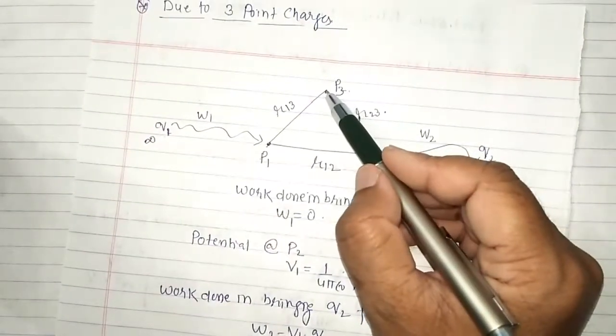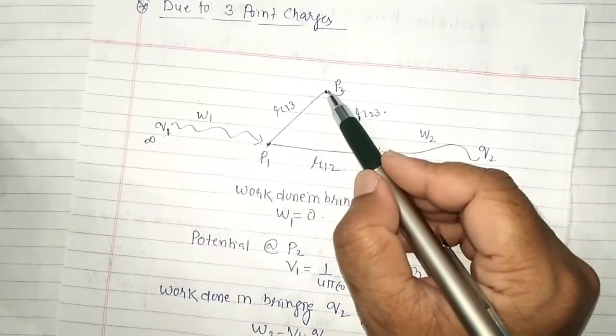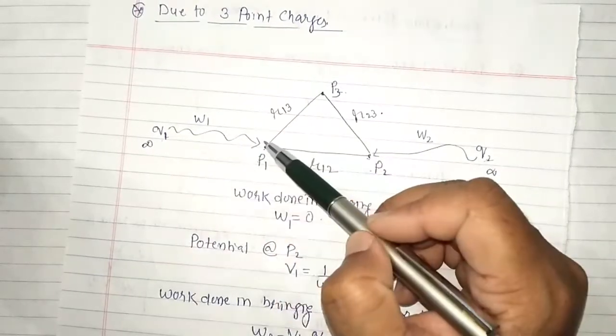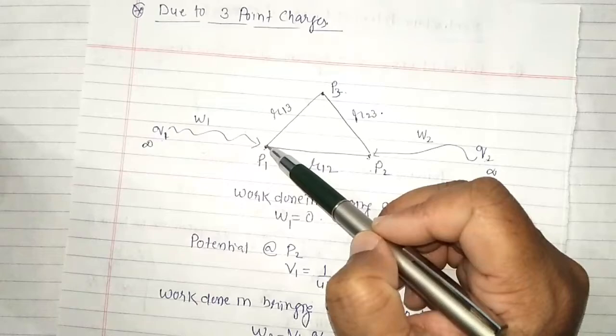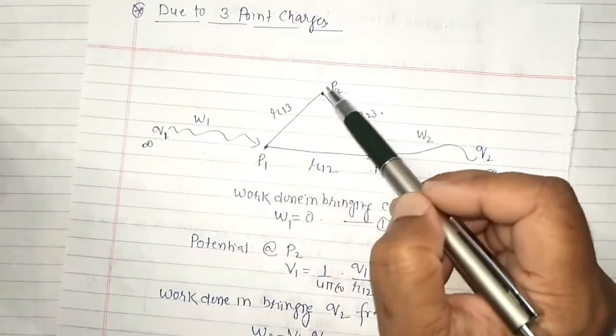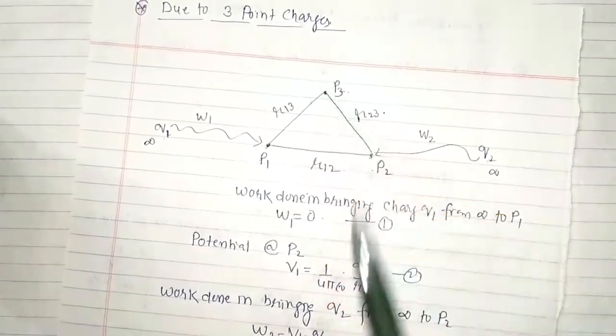Now calculate the potential at this point P3. We will get two potentials at point P3. First, the potential due to this charge Q1, which is now placed at P1. So this charge Q1 placed at P1 will produce potential at P3, and this charge Q2 will also produce potential at P3.